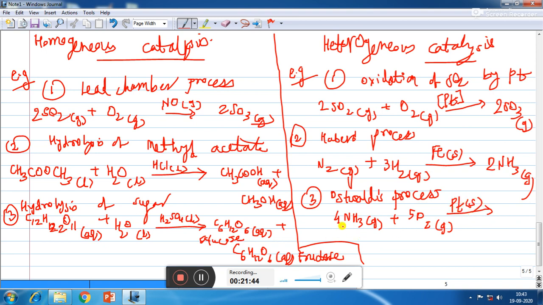So here we can see that ammonia and oxygen reactants are in gaseous state, while platinum is in solid state, to form 4 moles of nitric oxide and 6 moles of water, which is in gaseous state at high temperature. So in all these examples, the reactants and catalysts are in different physical states.